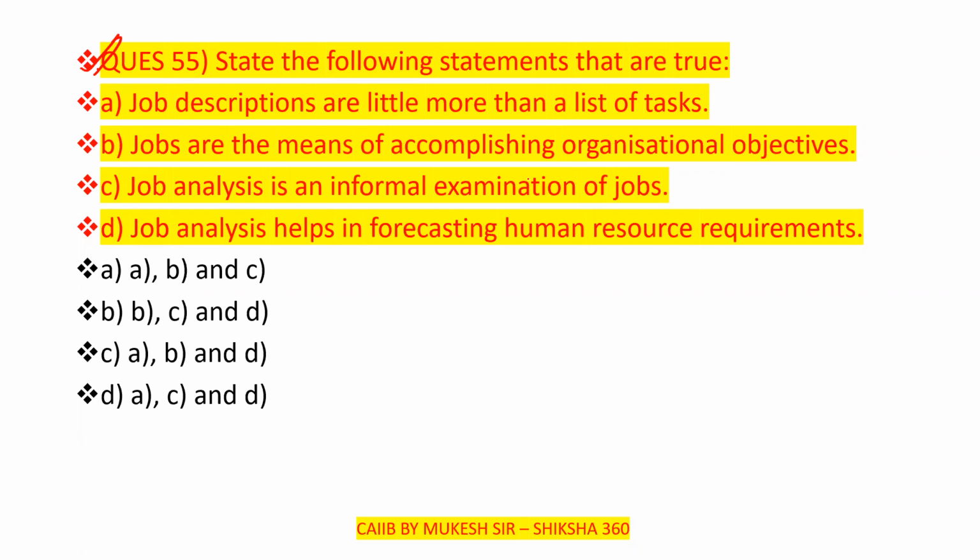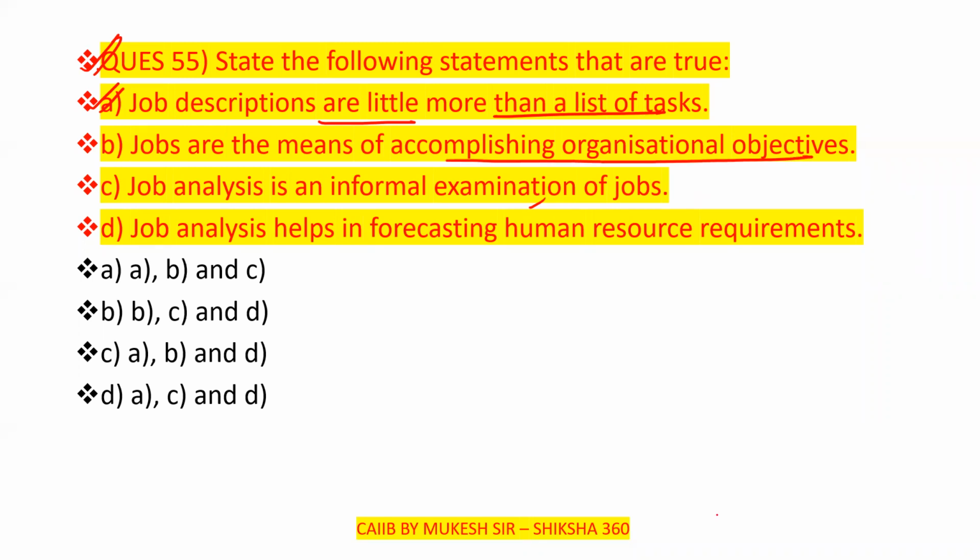Here it says job descriptions are little more than a list of tasks. It simply records each and every component of the job. So this one is correct. Next, jobs are the means of accomplishing organizational objectives.